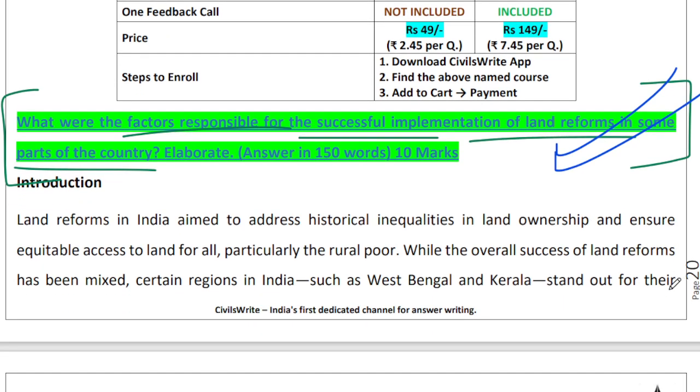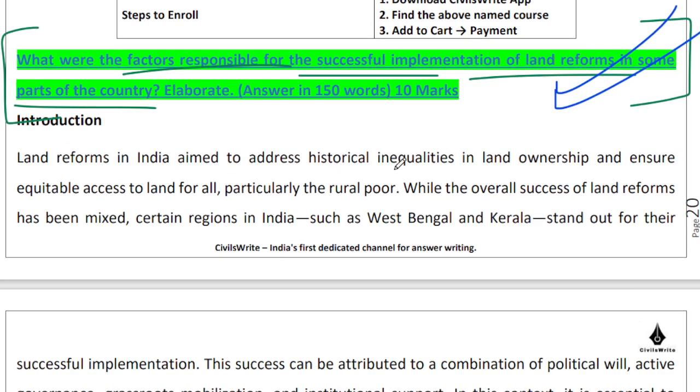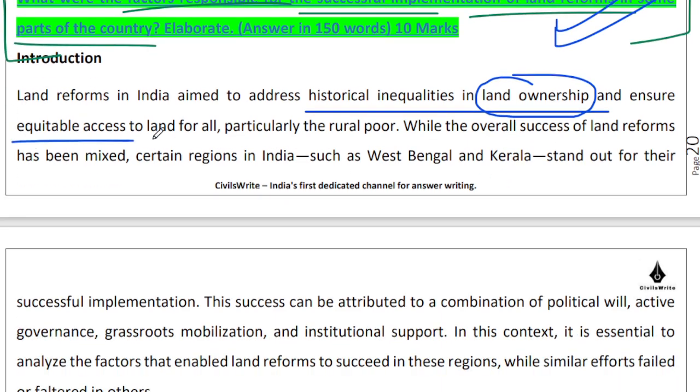So land reforms in India have been addressing historical inequalities in land ownership. That was the objective. Land ownership was concentrated in the hands of few. We didn't want that. A lot of tillers, farmers, and cultivators were not the actual owners of land. We wanted to redress that problem. Because if you are not the owner of the land, you will not be benefiting from the profit. You will just be a worker, you will just be a majdoor, right? We don't want everybody to be a majdoor in India, which is why we introduced land reforms at the time of independence, so that there is equitable access to land, so that if you are a rural, poor, landless laborer, you get some land, right?